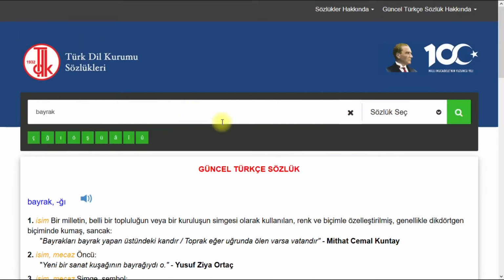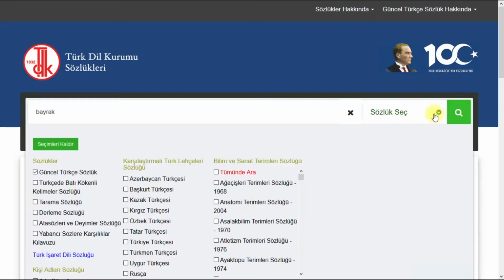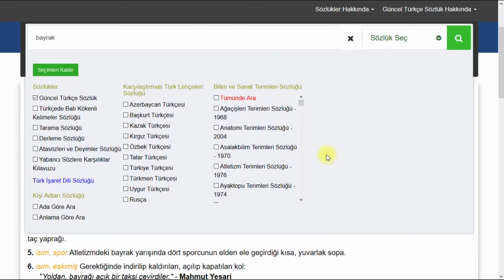At the right side of the search bar you can select other dictionaries as well. Here we are opening the drop down menu, and here you can select as many as you want. However many dictionaries you select, that many results you will see.